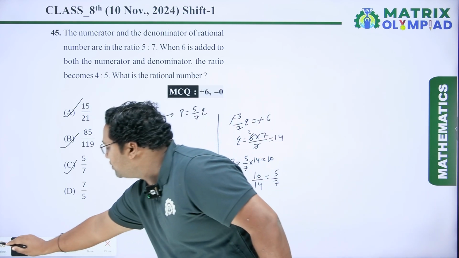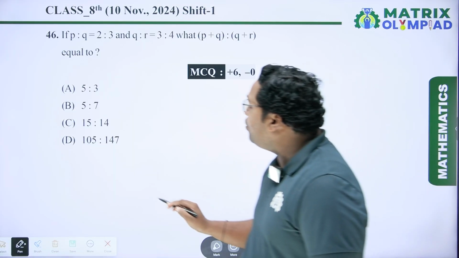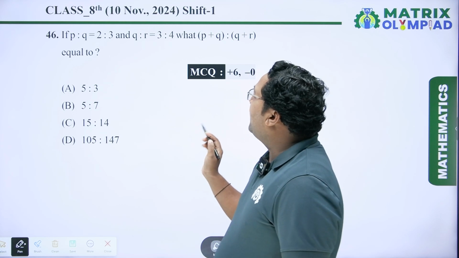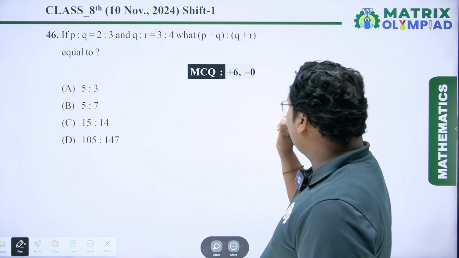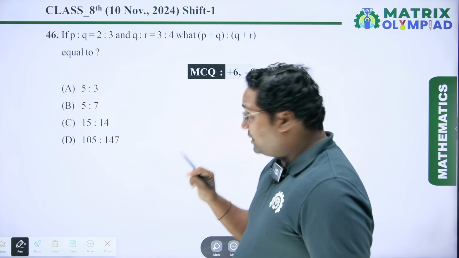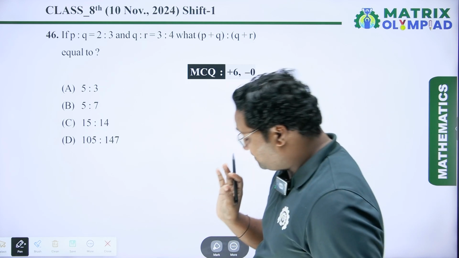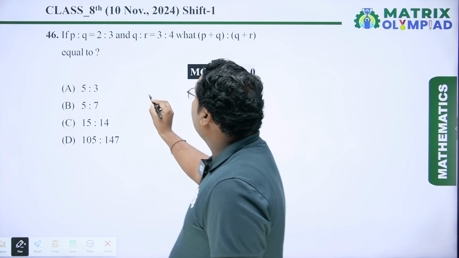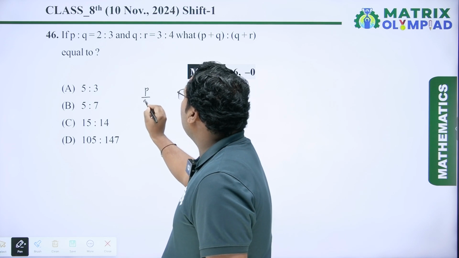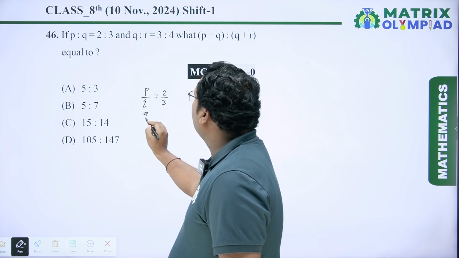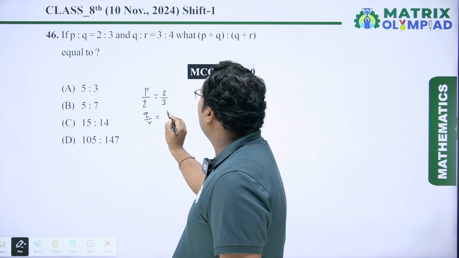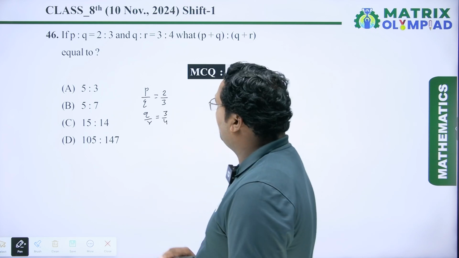Now coming to the next question: if P ratio Q equal to 2 ratio 3 and Q ratio R equal to 3 ratio 4, then what is the value of P plus Q ratio Q plus R? So here P upon Q equal to 2 upon 3 and Q upon R equal to 3 upon 4.